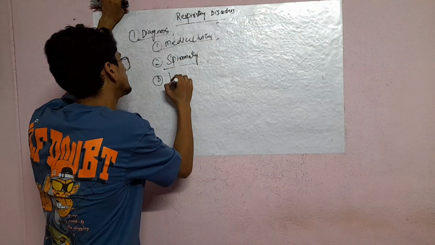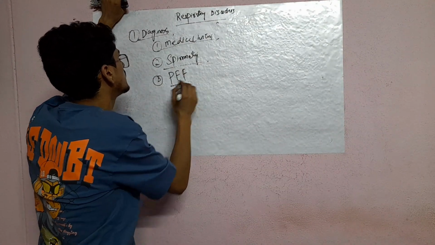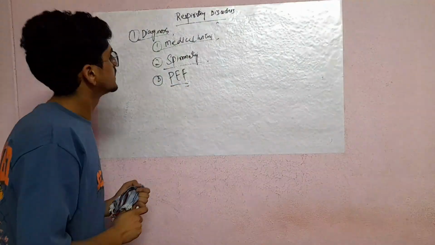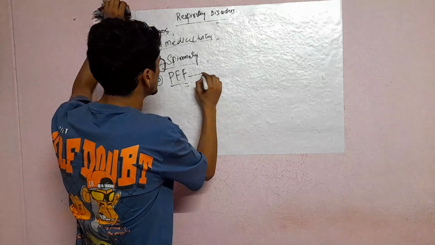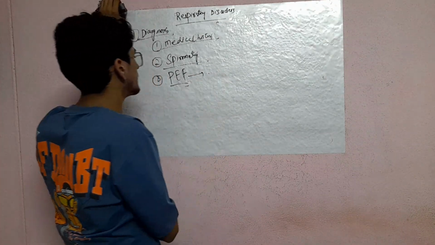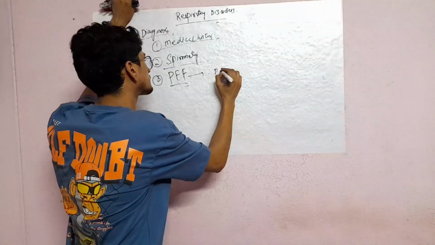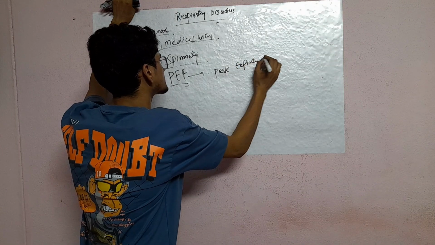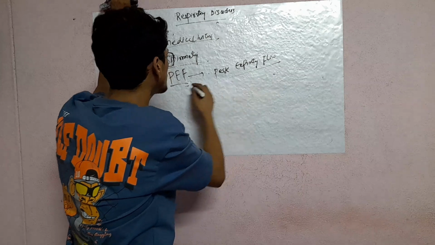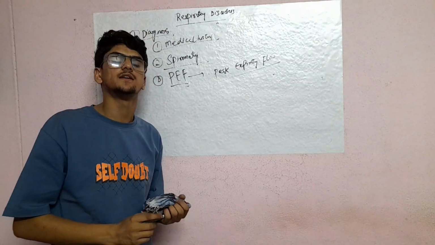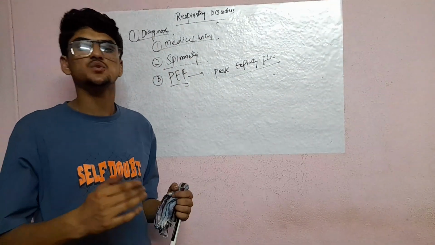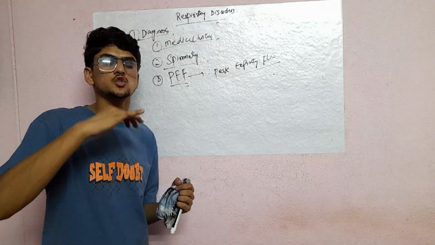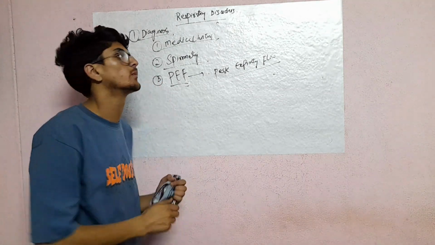Next, PEF. This is also a test, the respiratory flow. PEF means peak expiratory flow. In this you are going to check the high speed, that is, the speed of the expiration. So the maximum speed of the expiration.